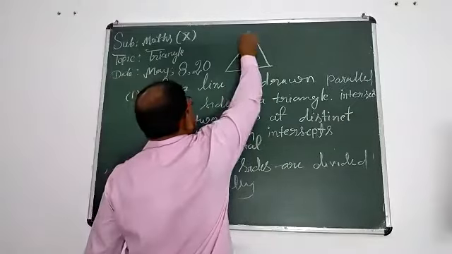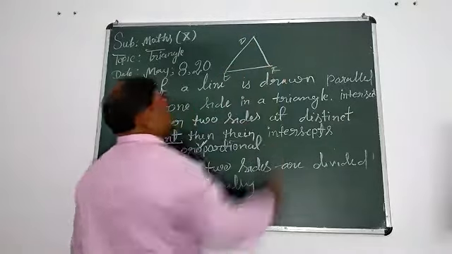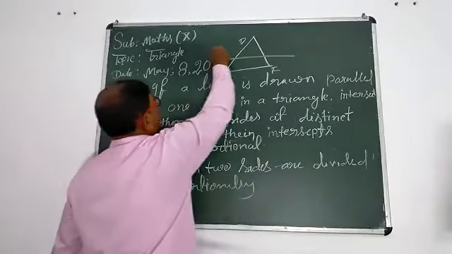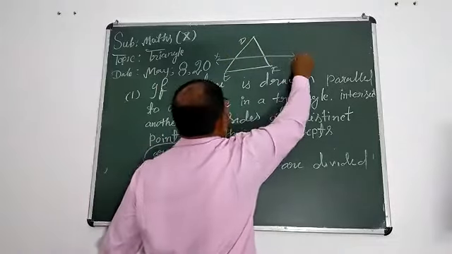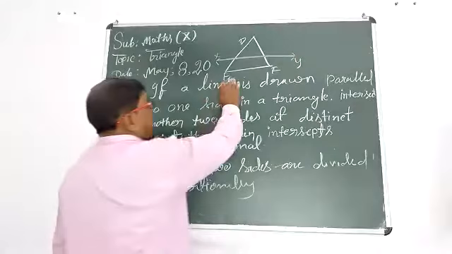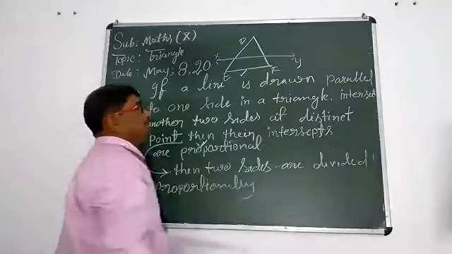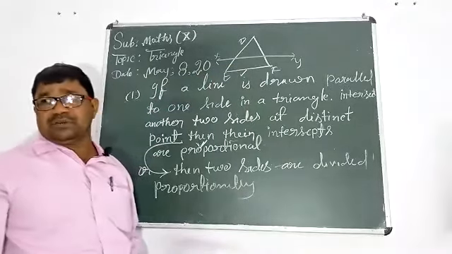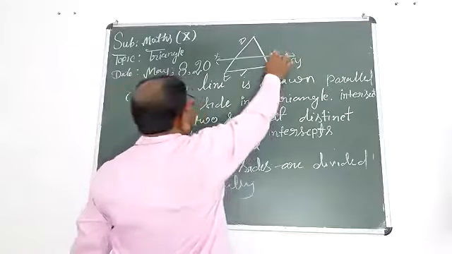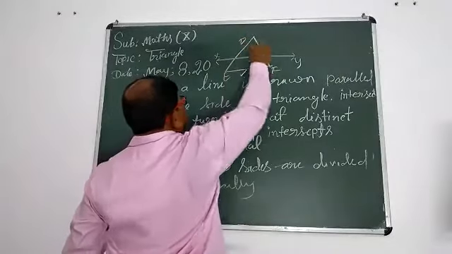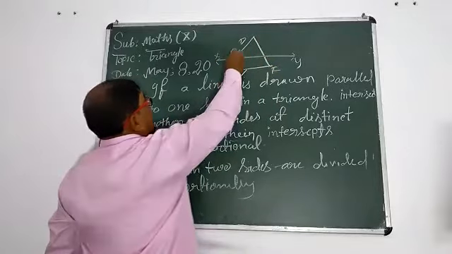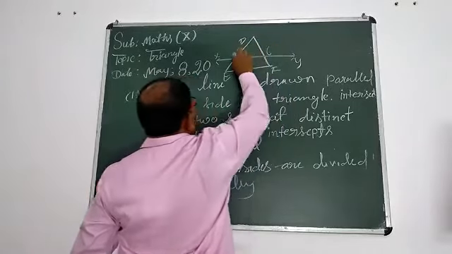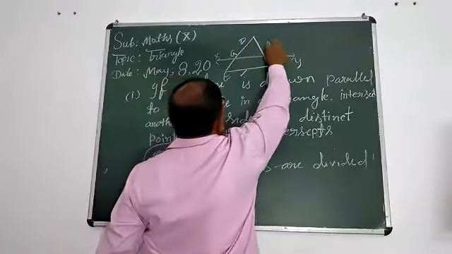Triangle is DEF. Suppose that you are drawing one side here, that is XY, one line here, XY. But this line is parallel to the first side, I mean EF. This line XY drawn by you is parallel to EF. Then you are sure this line intersects the other two sides of this triangle, DE at G and DF at H.